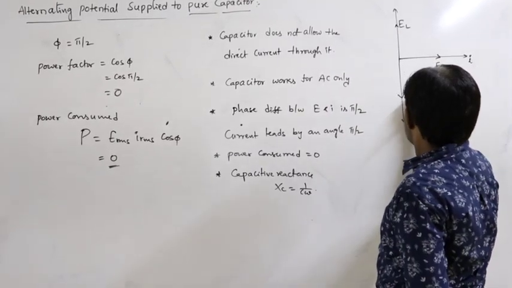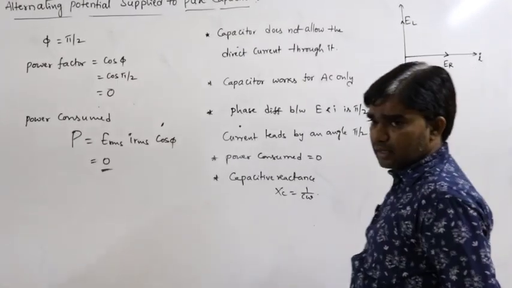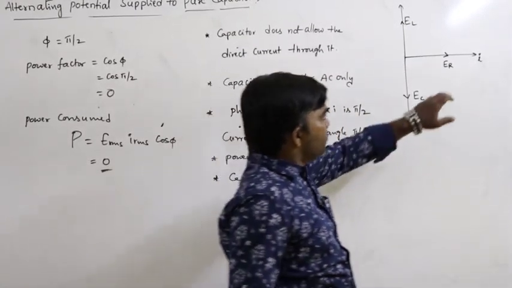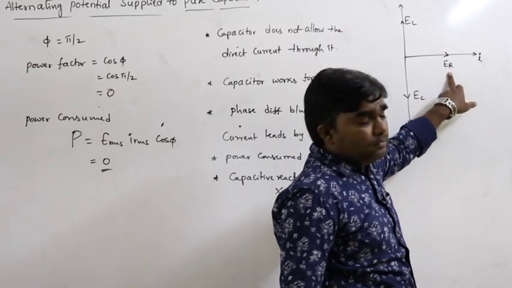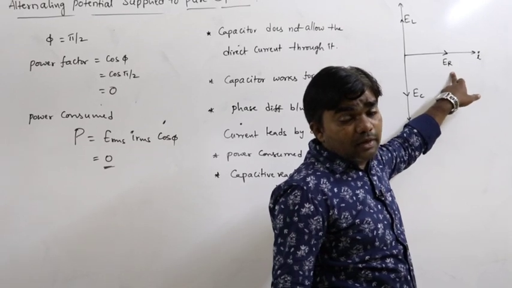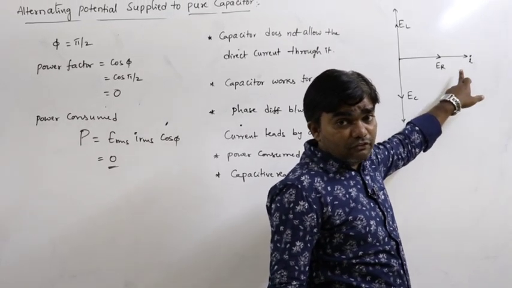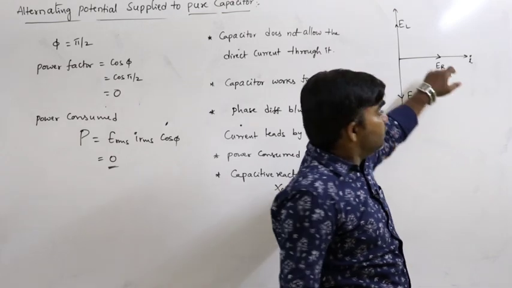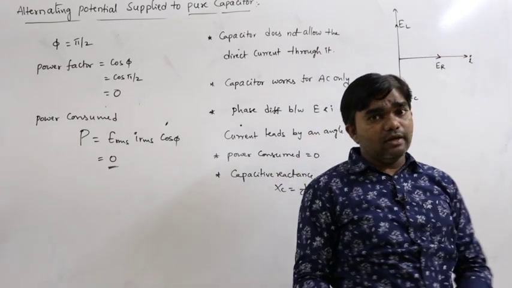If the pure capacitor is connected, EC. Remember, that's very, very important, because for the pure resistor circuit, the phase difference between the current and the potential must be 0.